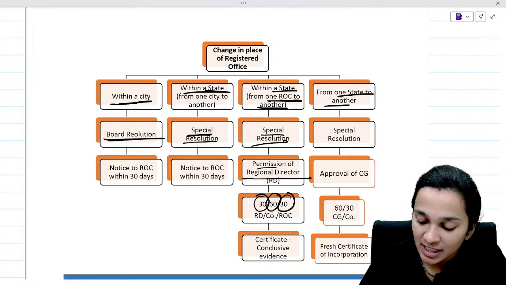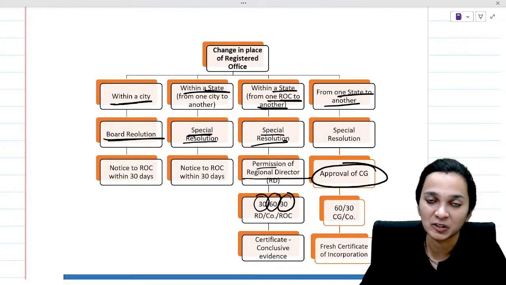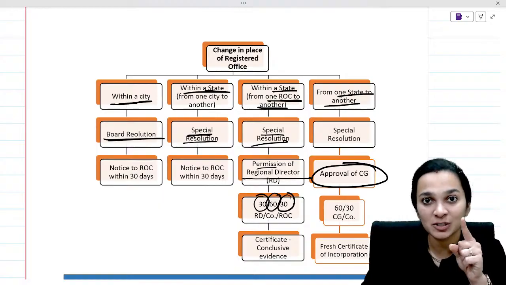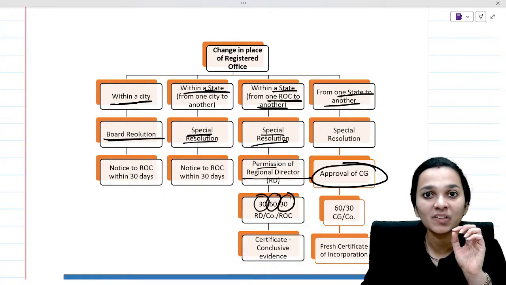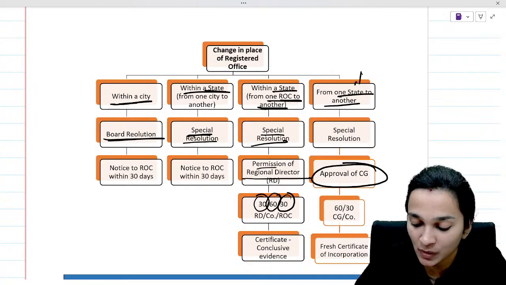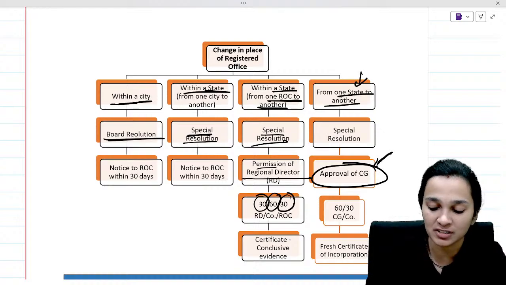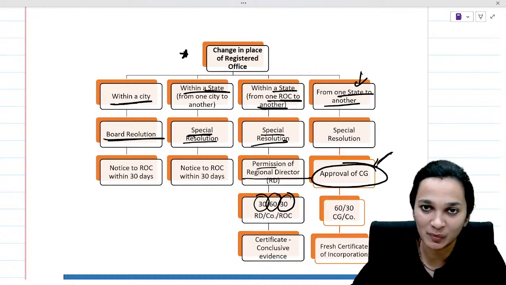Then from one state to another, approval of the central government is required. So in the previous situation where the ROC was changing, the regional director's approval was required. However, here from one state to another, approval of the central government is required. So this is a very important part.